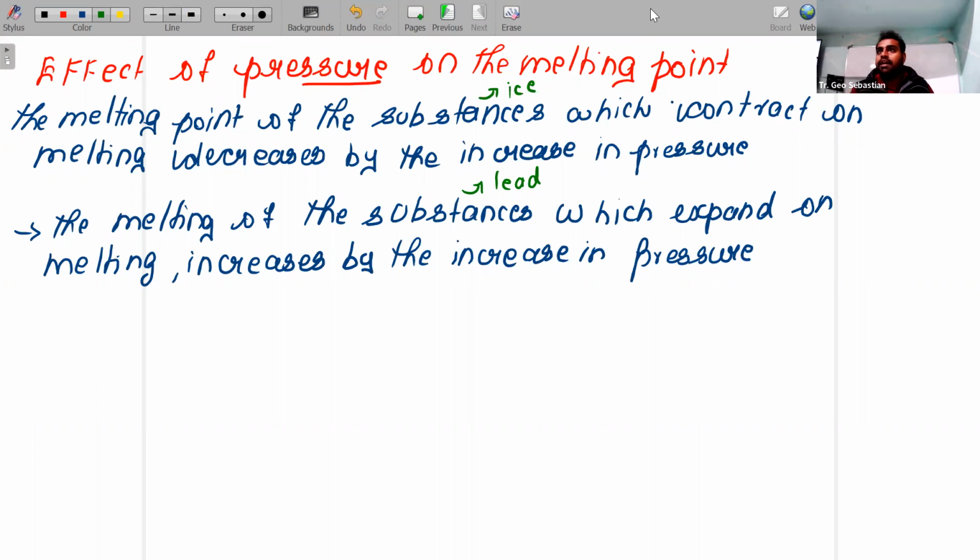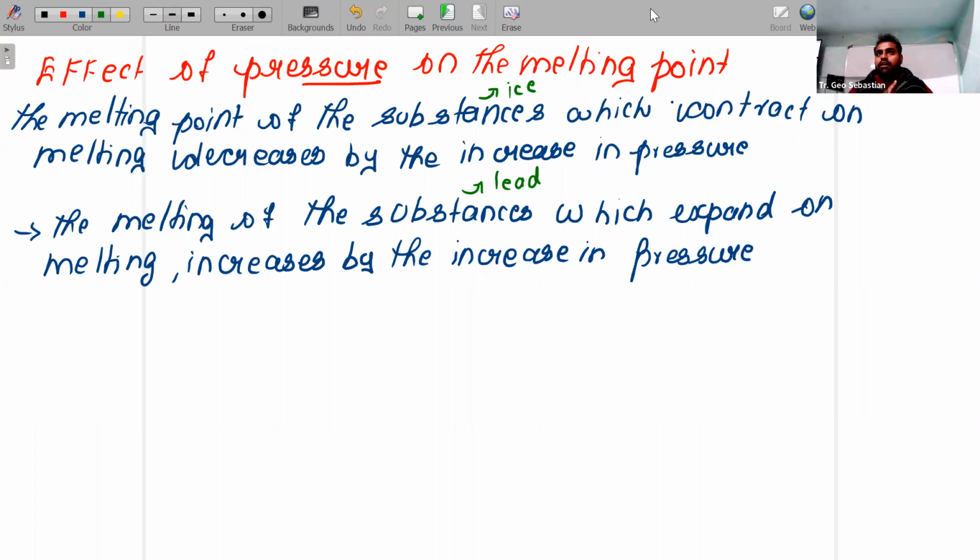Now, this can be decreased by increasing pressure. Children, please understand, there are certain substances that, during the melting process, will contract. Am I right? This process can be decreased by increase in pressure. Similarly, there are certain substances which will expand on melting. For example, you can take lead. Lead and all, during the melting process, will expand. Understood? This is also increased by increasing the pressure.